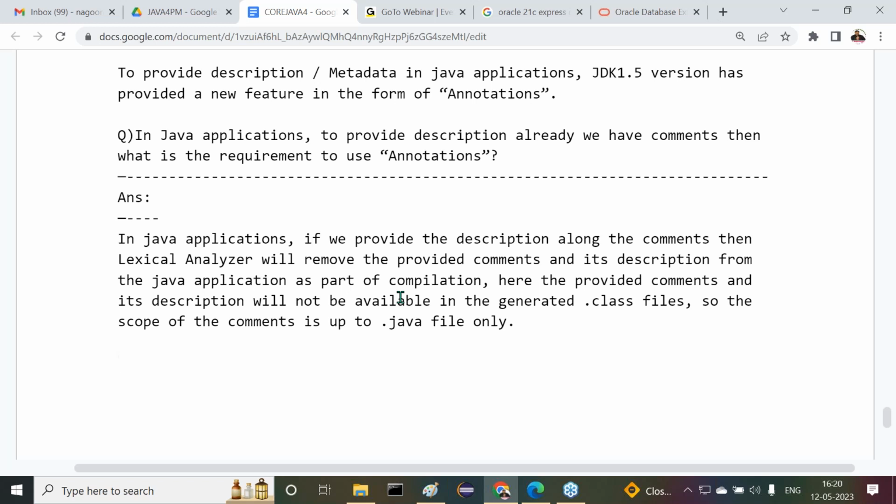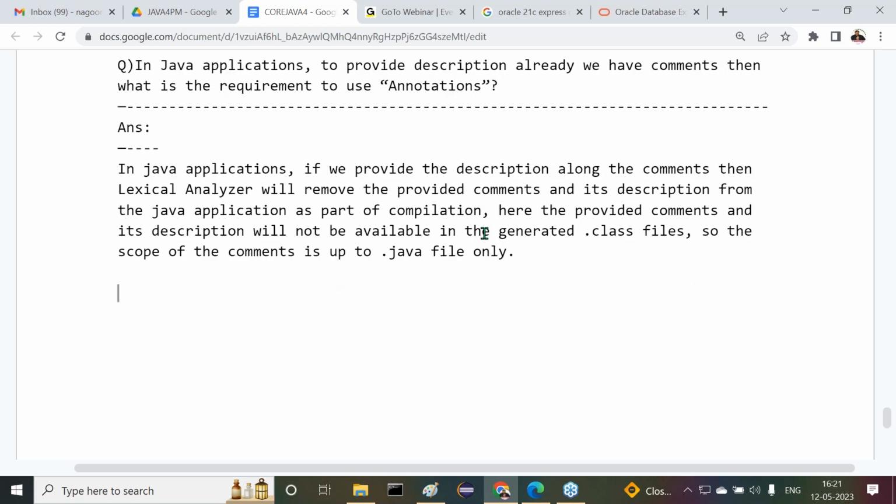Why? Because when we compile our Java program, the lexical analysis phase will automatically remove the provided comments and their description from the Java program as part of the compilation. Got it or not?